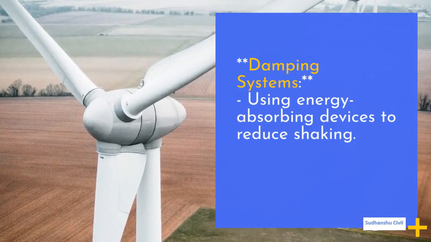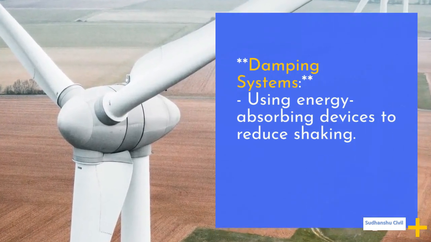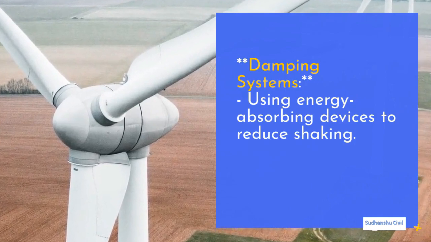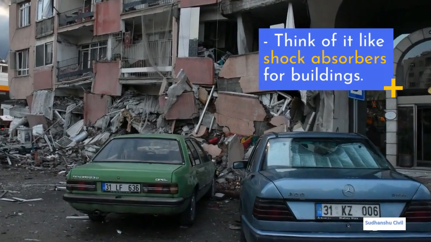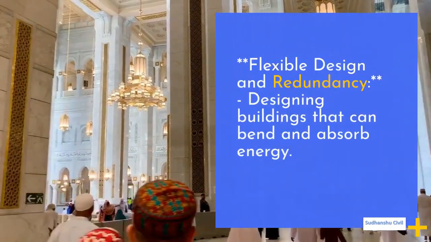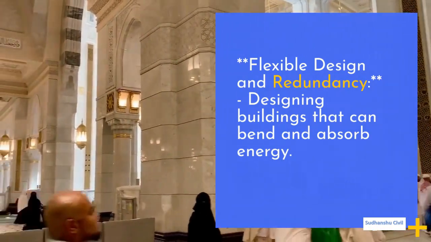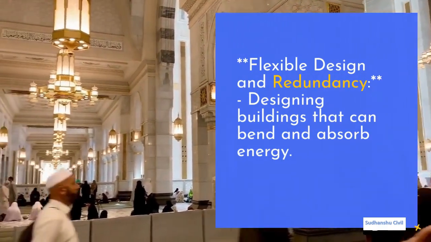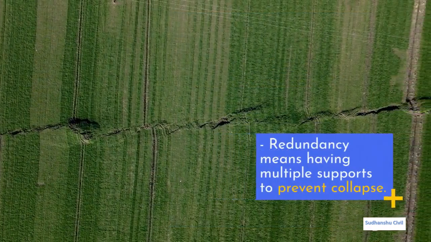Damping systems. Using energy-absorbing devices to reduce shaking. Think of it like shock absorbers for buildings. Flexible design and redundancy. Designing buildings that can bend and absorb energy. Redundancy means having multiple supports to prevent collapse.